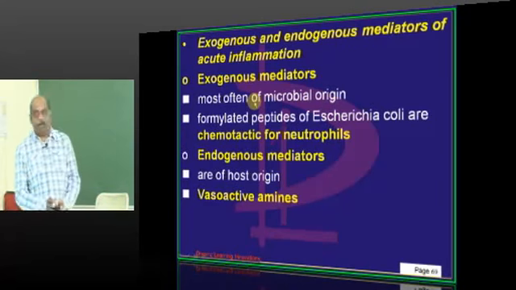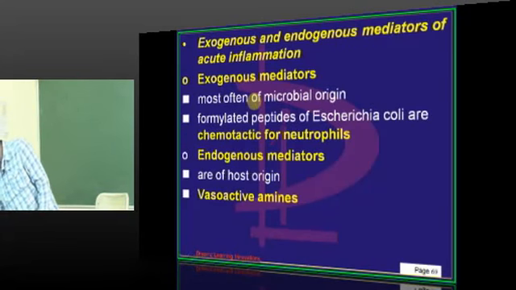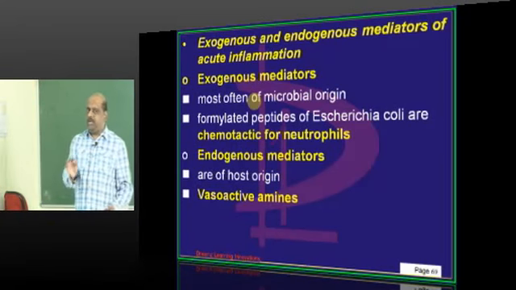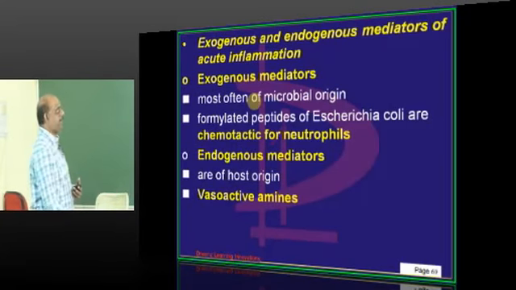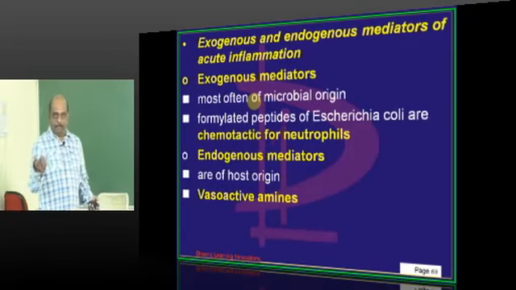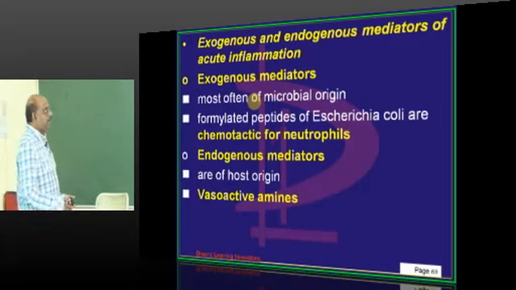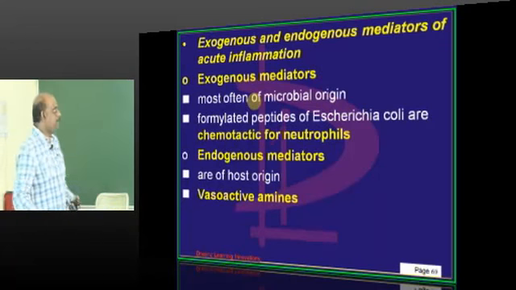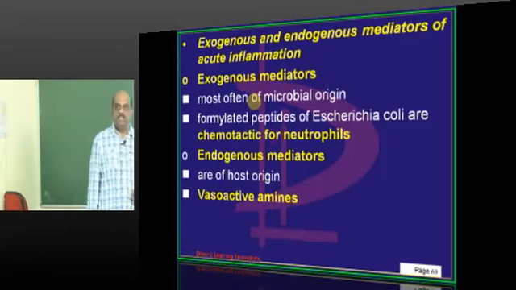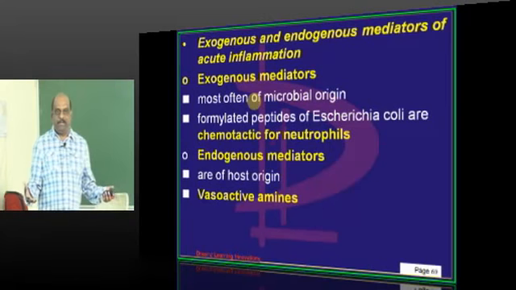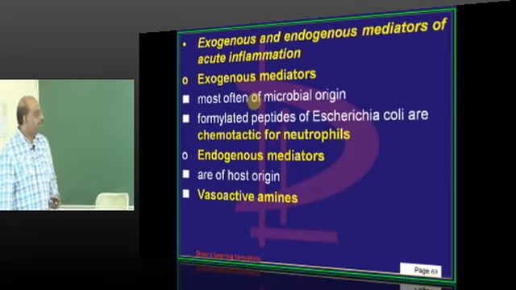Now let us take up the next important issue. What are the various exogenous and endogenous inflammatory mediators is one of the favorite questions. Exogenous means a microbe will be infecting. For example, E. coli. The peptide in the structure of the E. coli itself can be a chemotactic factor for the neutrophil. That is exogenous. Then what are endogenous? That is, in our own human body we have a lot of mediators which are responsible for mediating the inflammation.